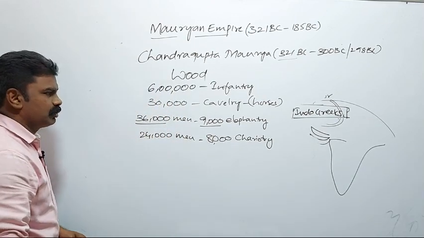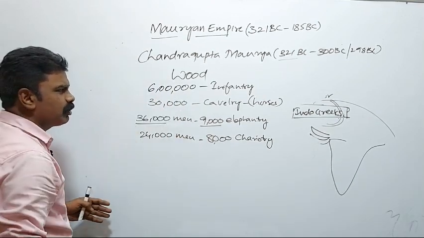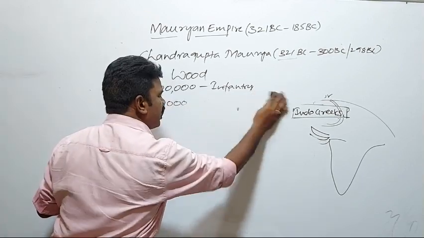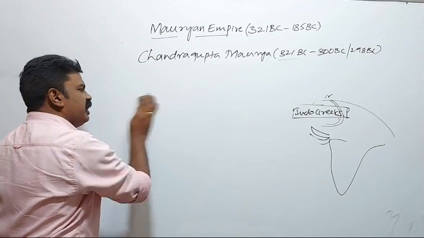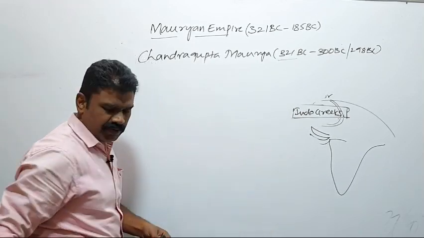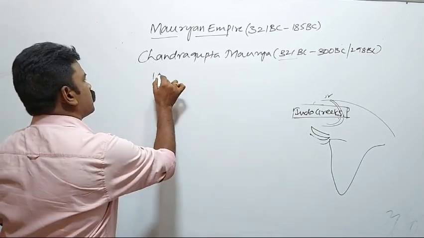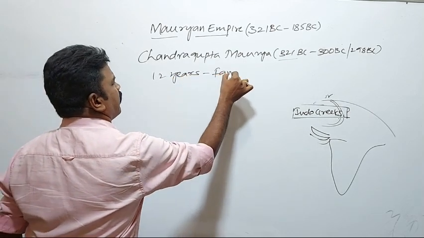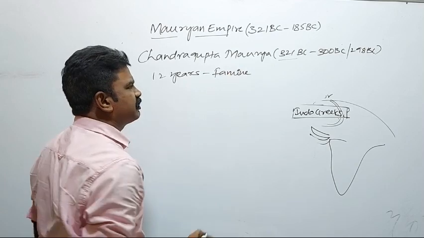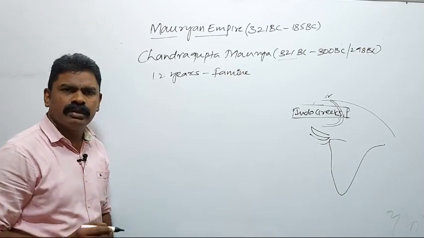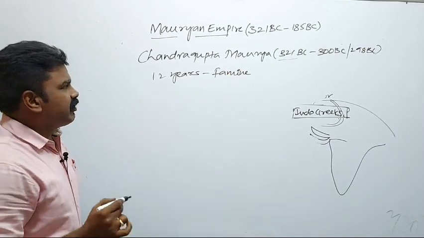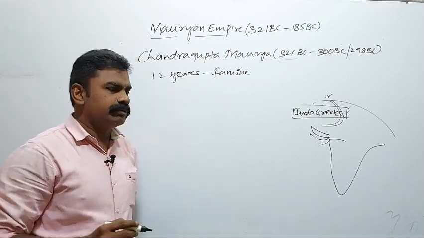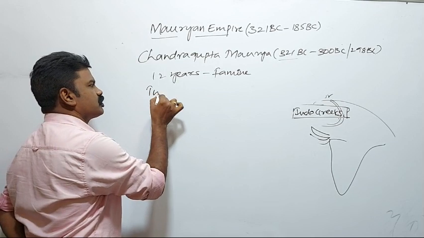This is about Chandragupta Maurya's description, and in the last years of Chandragupta Maurya, he faced trouble with a 12 years famine. To eradicate this 12 years famine, this drought, there were two Jain gurus of that period.